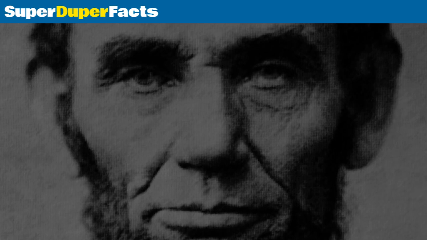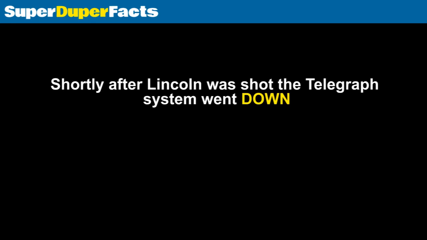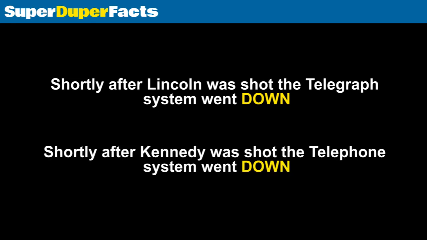Days before it happened, Lincoln told his wife and friends about a dream he'd had of being shot by an assassin. Hours before it happened, Kennedy told his wife and friends it would be easy for an assassin to shoot him from a crowd. Shortly after Lincoln was shot, the telegraph system went down. Shortly after Kennedy was shot, the telephone system went down.